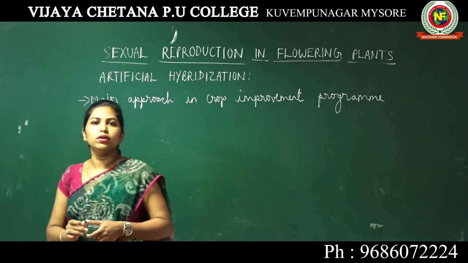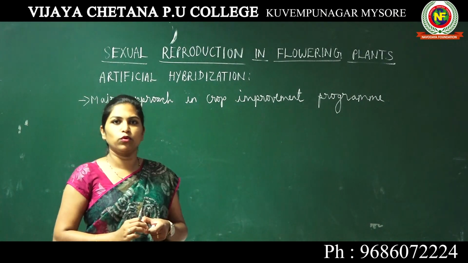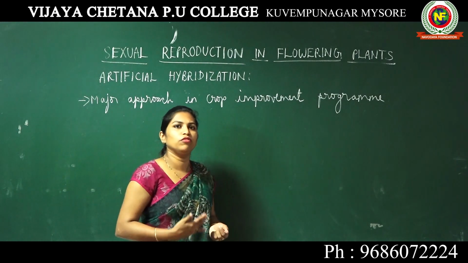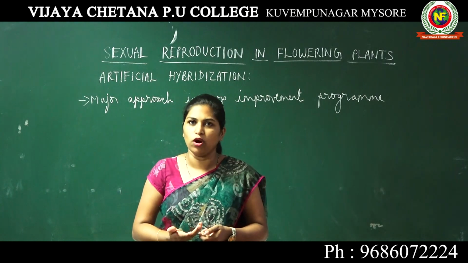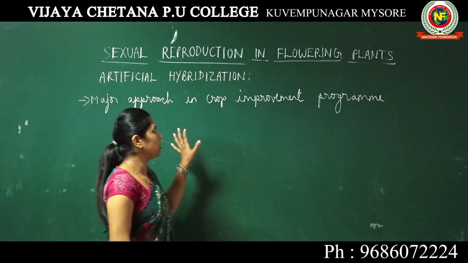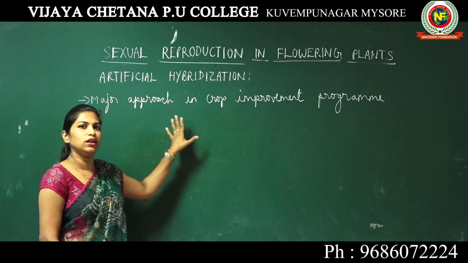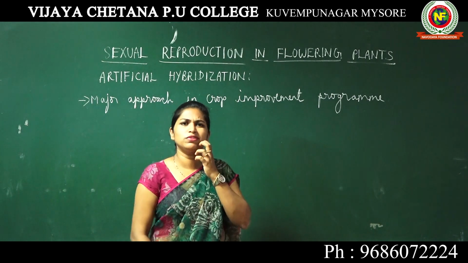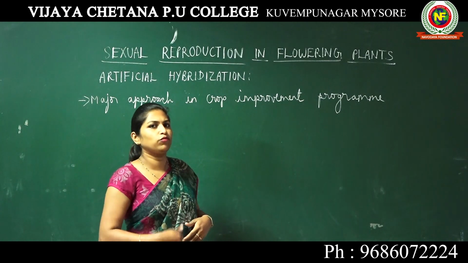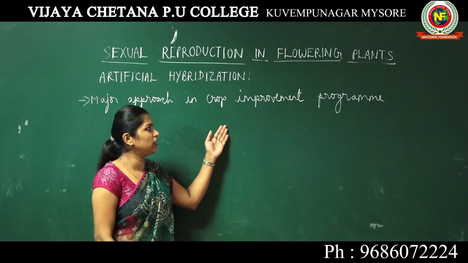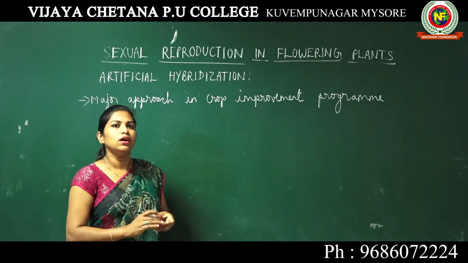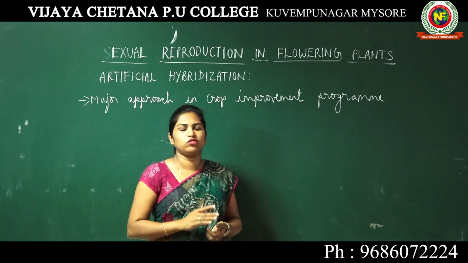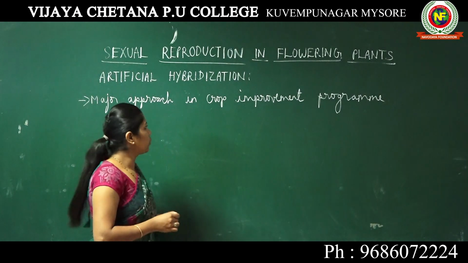So what is crop improvement program? If we have to improve the quality of any agricultural crop, then we use this technology called artificial hybridization. Not only agricultural crops, any other plants, if we have to improve the quality of those plants, then we use this technology called artificial hybridization. You will understand it better when I explain the whole concept.